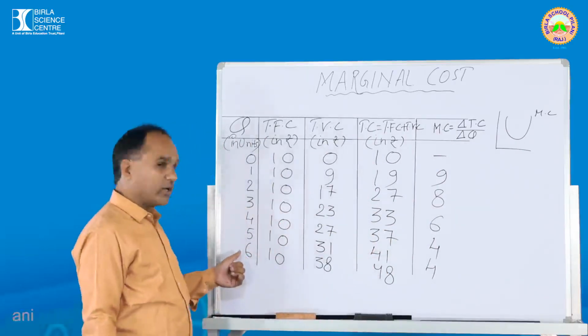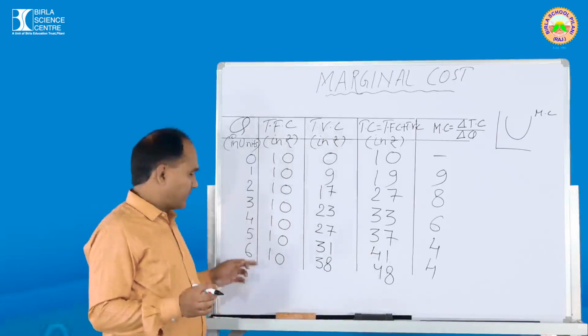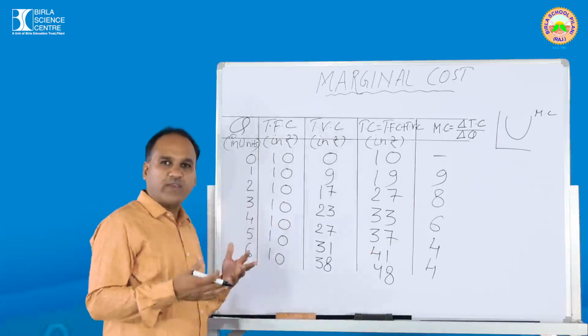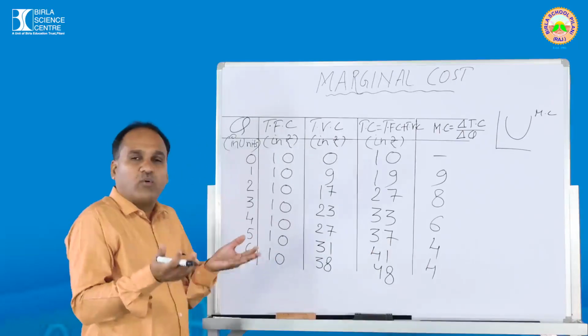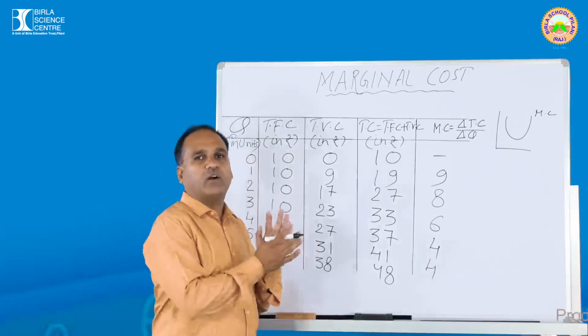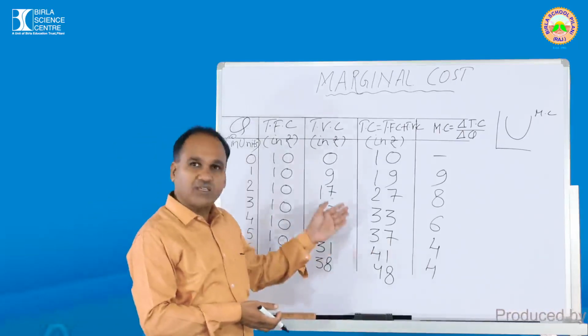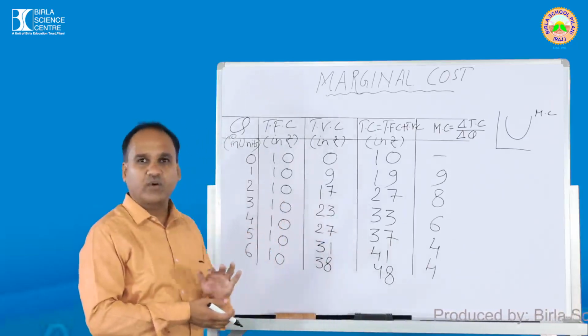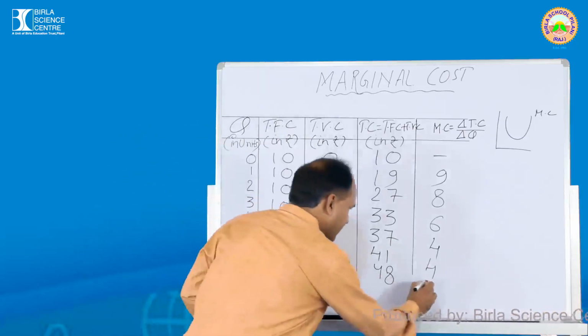That means when you are going to produce the 6th unit of output, previously you are producing how much? 5. So 6 minus 5 means if you are going to produce one more unit of output, how much is the change in the cost? That is 48 minus 41. कितना आ रहा है? 7.